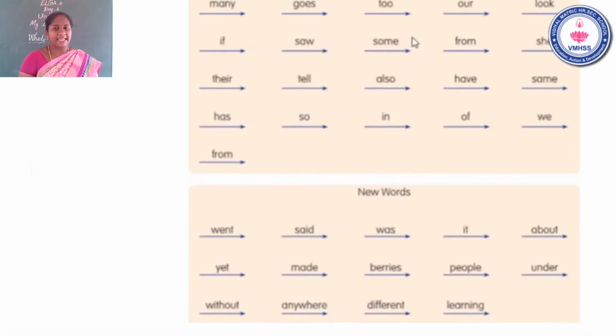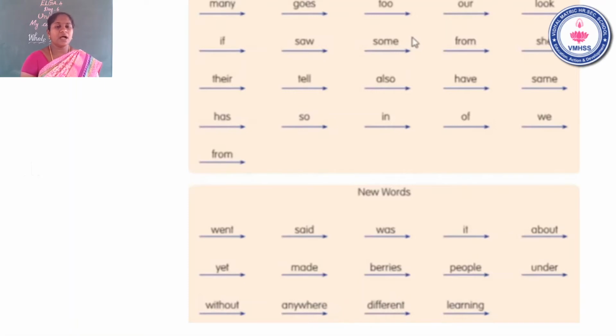Many. The next word is goes. The other word, two. The next word, hour. The last word, look. Next, if.